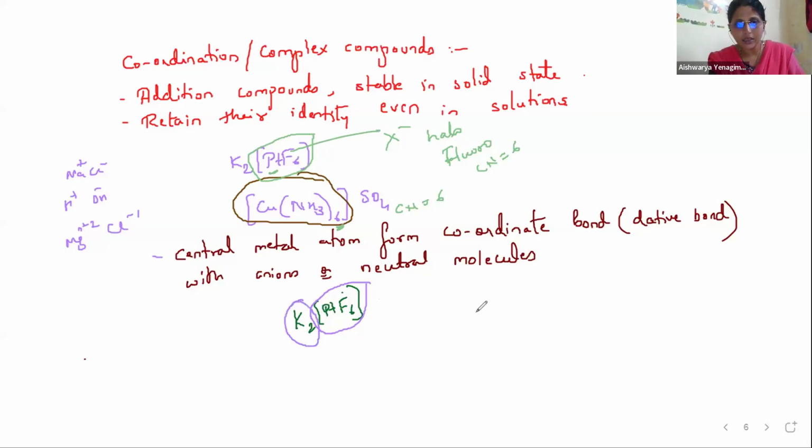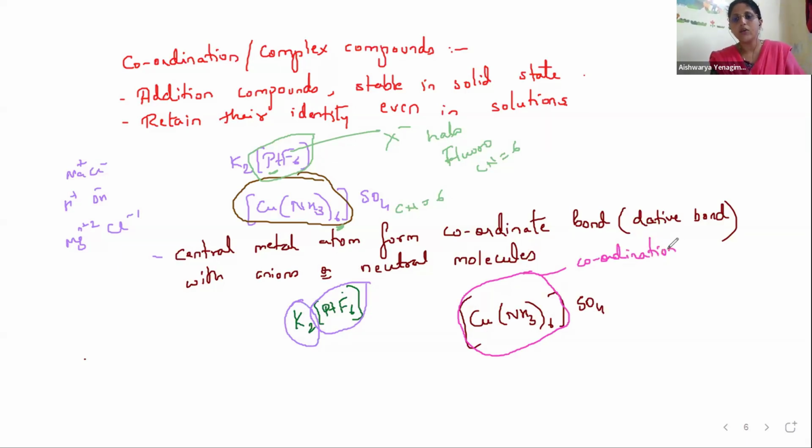One more example is there. [Cu(NH3)6]SO4. This is an example given. So here, this particular part is called what? Coordination sphere, where you have a complex ion in a square bracket. This is the central metal atom. These are ligands. Coordination number 6. Outside the square bracket, you have the ionization sphere, which ionizes. Correct?